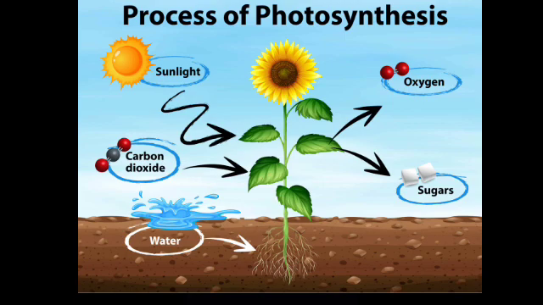Paheli wants to know what is so special about the leaves that they can synthesize food but other parts of the plant cannot. The leaves have a green pigment called chlorophyll. It helps leaves to capture the energy of the sunlight. This energy is used to synthesize or prepare food. Since the synthesis of food occurs in the presence of sunlight, it is called photosynthesis, photo meaning light, synthesis meaning to combine. So we find that chlorophyll, sunlight, carbon dioxide, and water are necessary to carry out the process of photosynthesis.